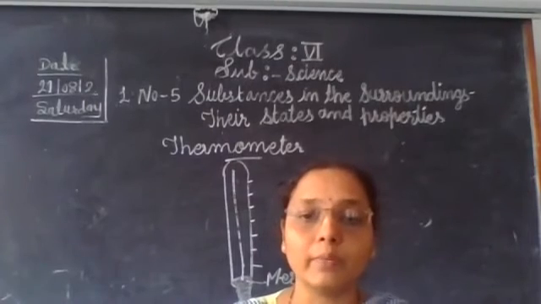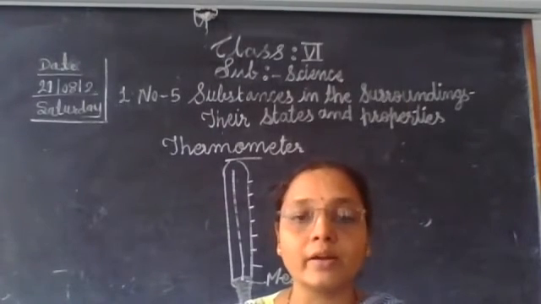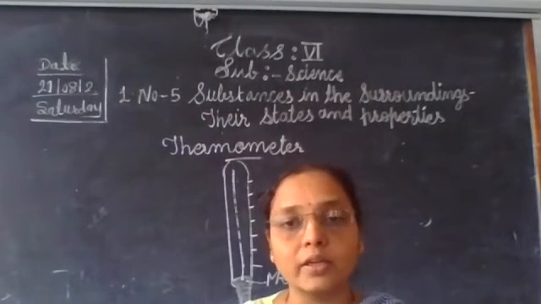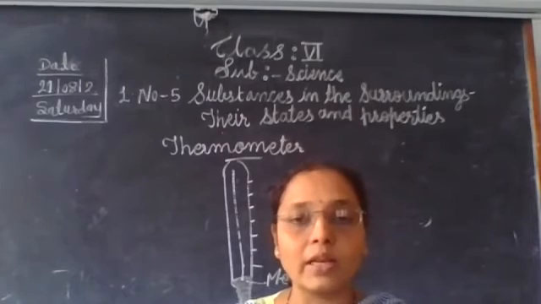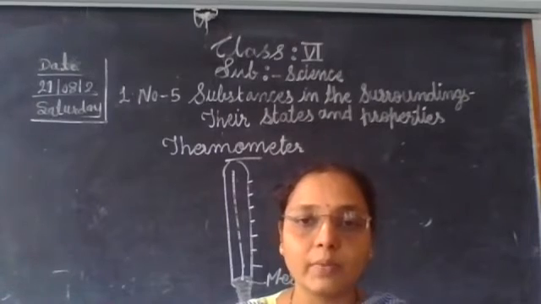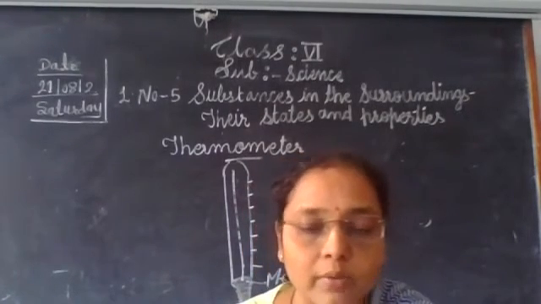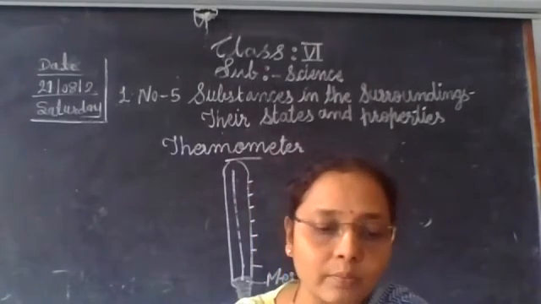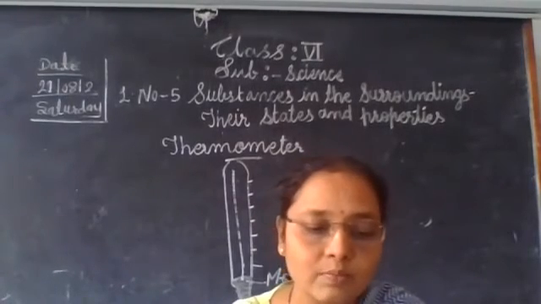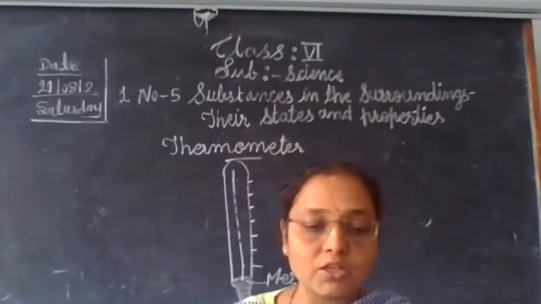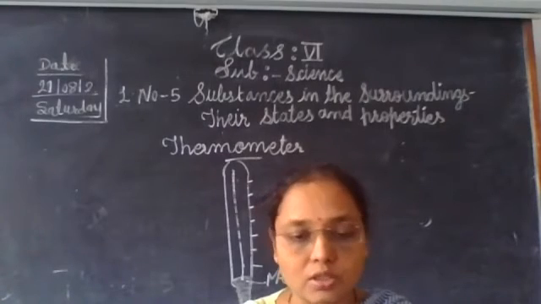So, mercury remains in liquid state over a wide range of temperature. The freezing point of mercury is minus 38.83 degrees Celsius and its boiling point is 356.7 degrees Celsius. Its freezing point is very low, that is minus 38.83 degrees Celsius, and its boiling point is 356.7 degrees Celsius. So therefore it can be used to measure a wide range of temperatures.